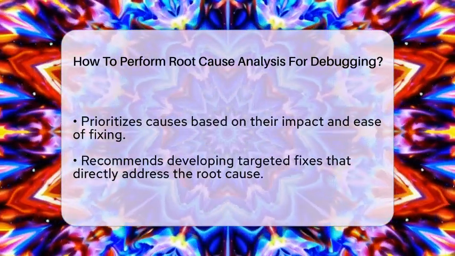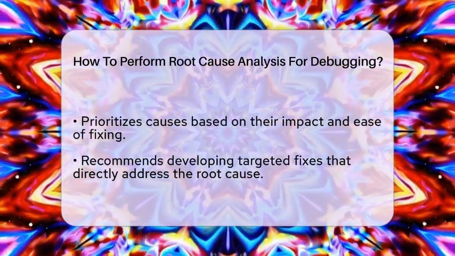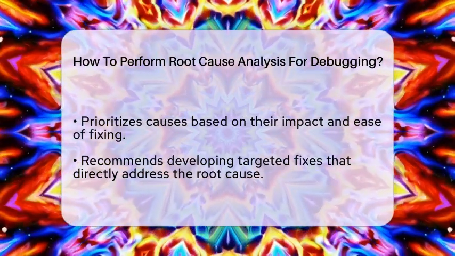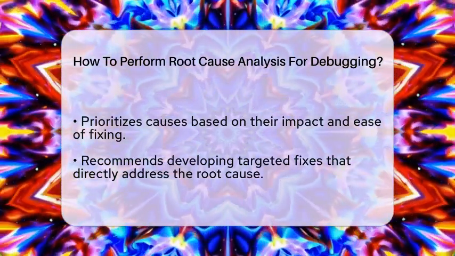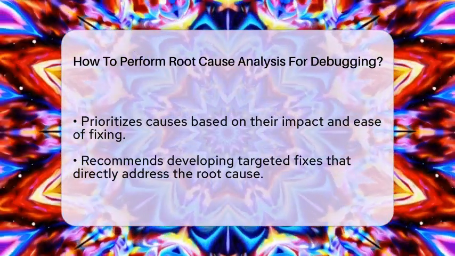After identifying potential causes, verify each one. Test them individually to see if they truly explain the bug. This might involve reviewing the code, running additional tests, or consulting with team members. Validation ensures you're not chasing false leads.